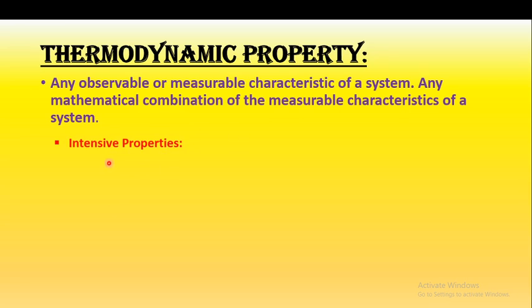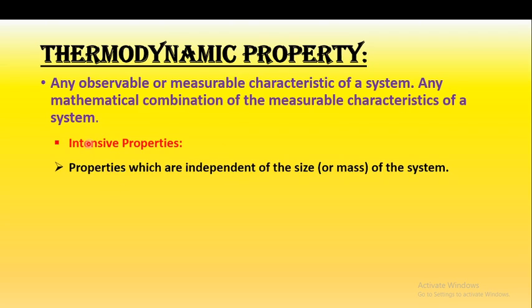You may have studied the thermodynamic properties, that is, intensive properties. So what is intensive? The properties which are independent of the size or mass of the system.